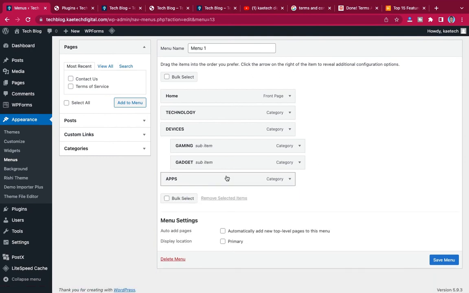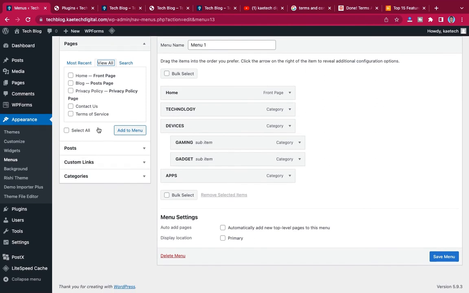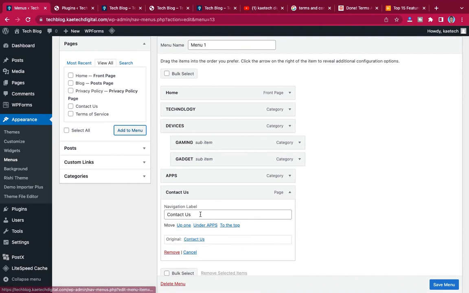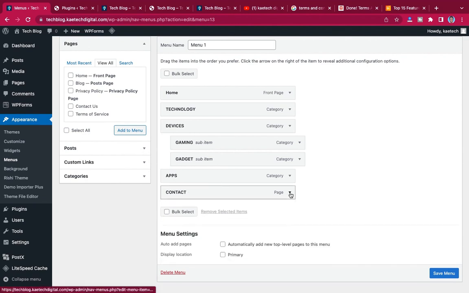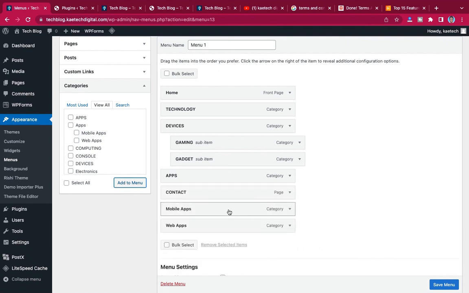Okay, and then let's say I want to add a few things to it. So I want to add contact us to it, and let me make it capital, contact us, or contact, let me just leave it as contact. And then also the categories. Under the apps, I want to add these two things over here. I want to add mobile apps, and then web apps.